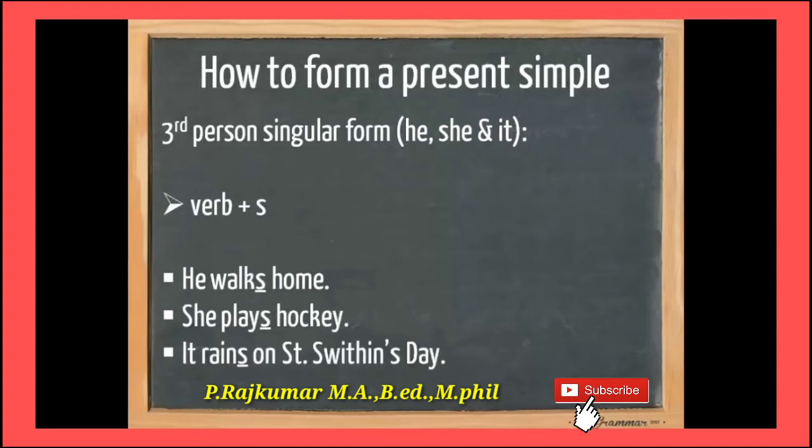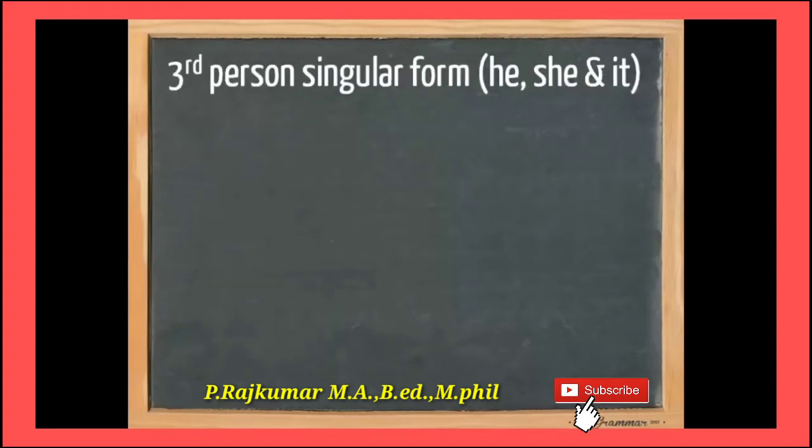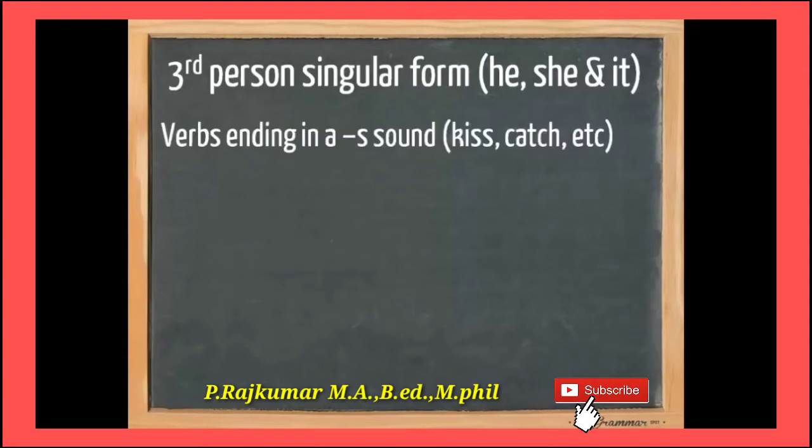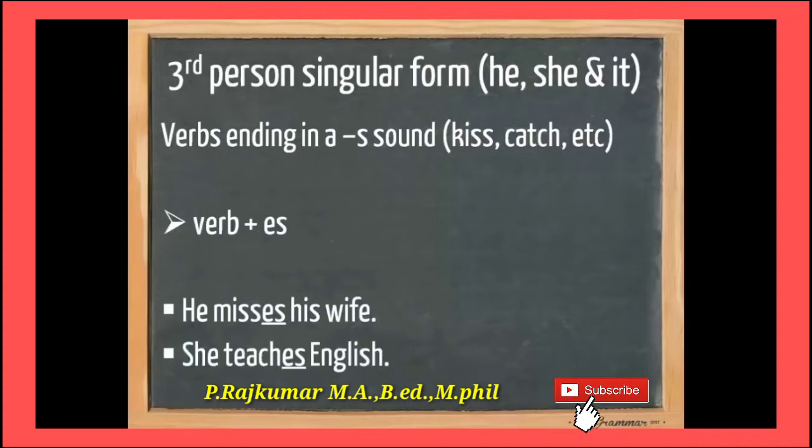So in the third person singular, for he, she, it pronouns, we have to add verb plus s. For example, he walks home, verb plus s. She plays hockey, play plus s. Okay, for third person singular, he, she, it, we have to add verb plus s.